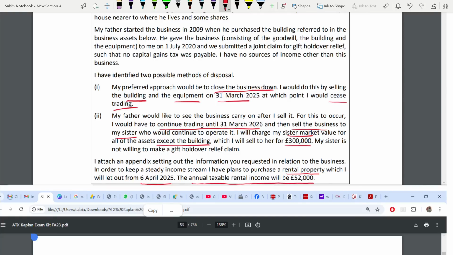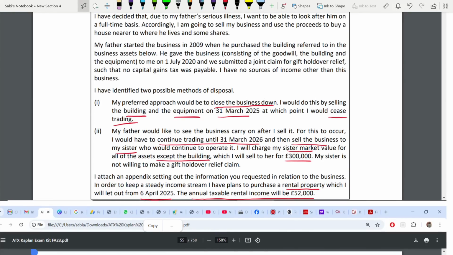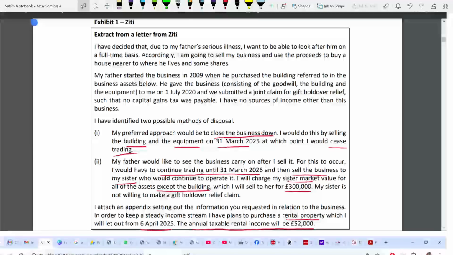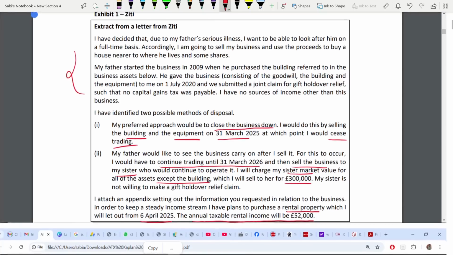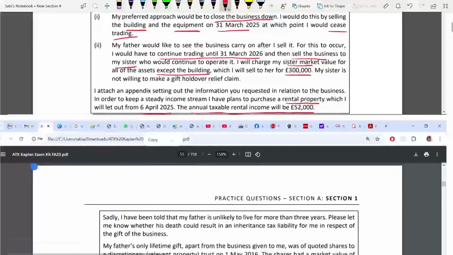That's why you have to read all the information. Sometimes you get the most important information hidden away. Okay. So this is one source of income. That is 52,000 from rent. Now the dates are very important. So all this information you can read about father becoming ill and they have decided to sell the business. All those things. Now next.